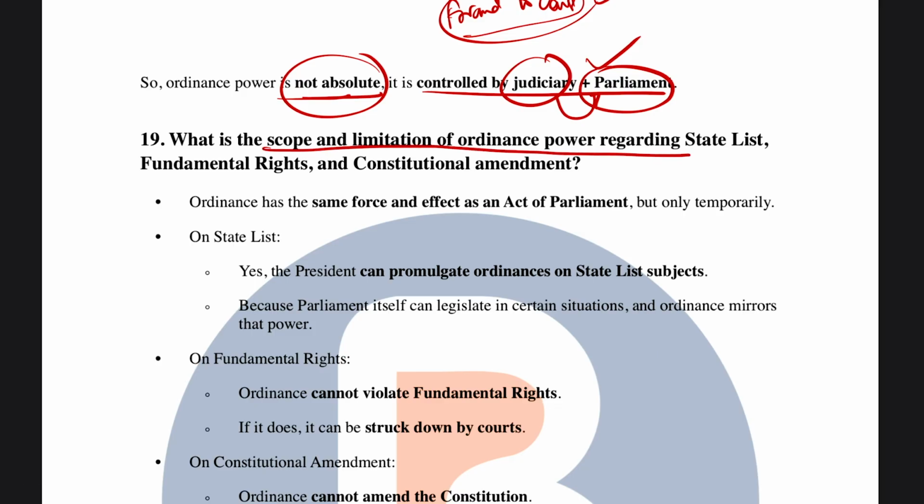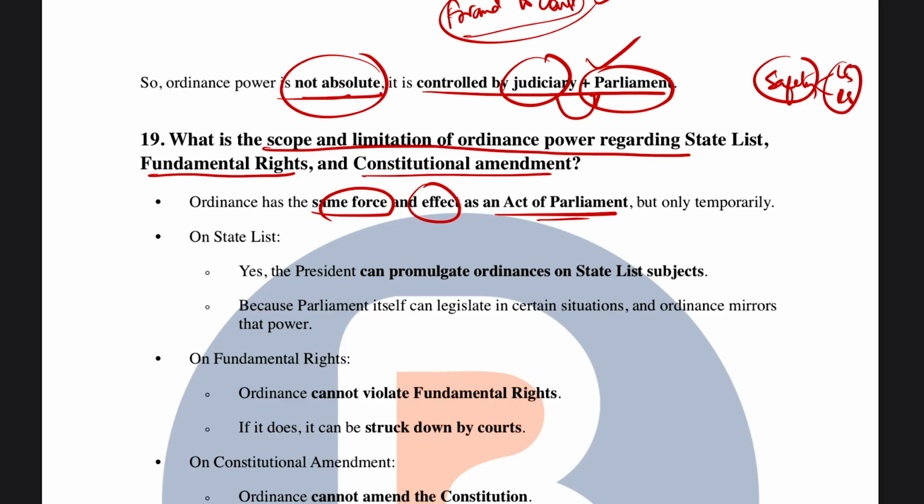What is the scope and limitation of ordinance power regarding the state list, fundamental rights, and constitutional amendment? Well, an ordinance has the same force and effect as an act of parliament. That is the reason why that safety valve has been put in, making sure that both houses should not be in session, and only then can an ordinance be issued, right? Because an ordinance has the same force and effect as an act of parliament, but obviously temporarily. Once an ordinance is issued, the state or the country follows it, and now maybe because of some particular situation, let's say COVID, right?